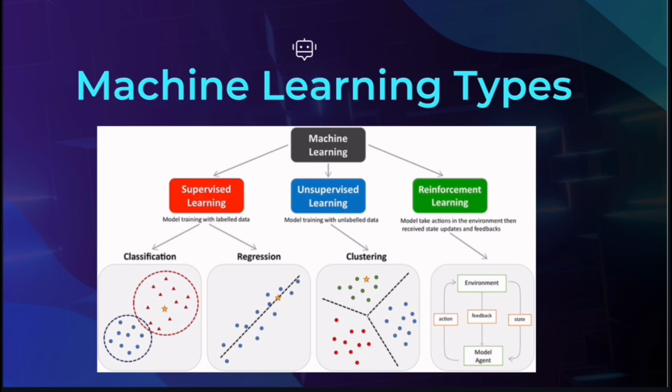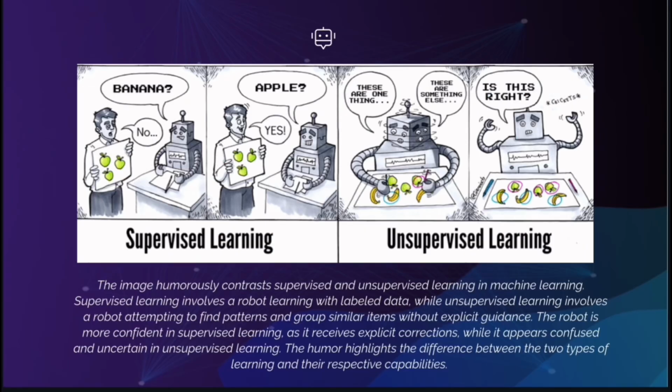And unsupervised learning is model training with unlabeled data. It has aspects like clustering and association. And reinforcement learning is mainly based on an environment and a model agent. It takes action in the environment and receives state updates and feedback.